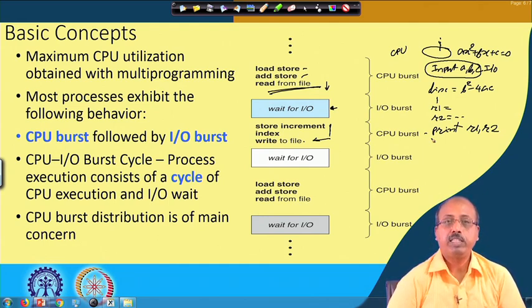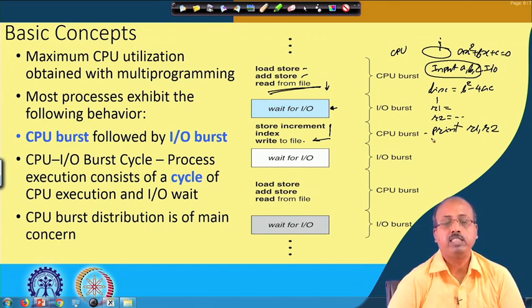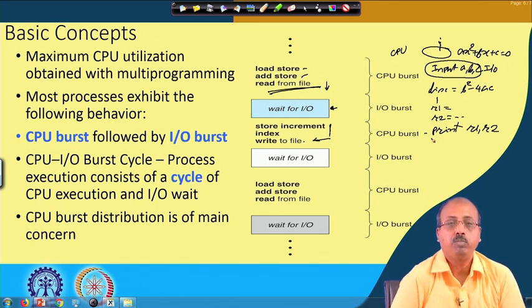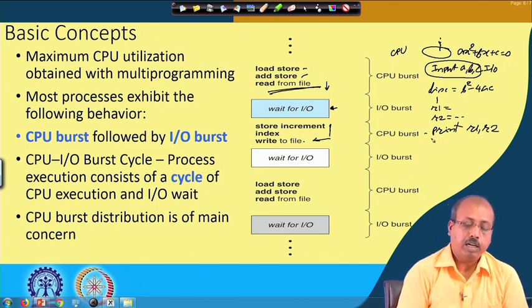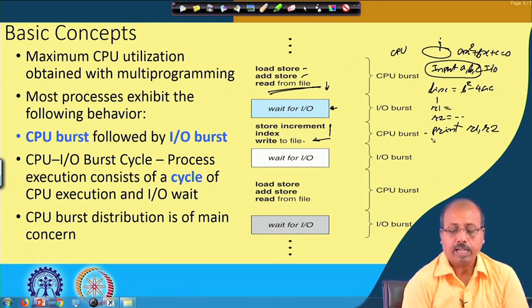Any program execution you can divide into a number of sections. One part is for doing the CPU operation and the next part is for the IO operation. Again the next part is the CPU operation followed by an IO operation, like that. These are called CPU burst and IO burst. CPU burst is the range of program execution when it is doing some CPU operation. The CPU is actually needed for doing those operations. All the computations that we have are part of the CPU burst. And for the IO operation, it has to go to an IO burst.